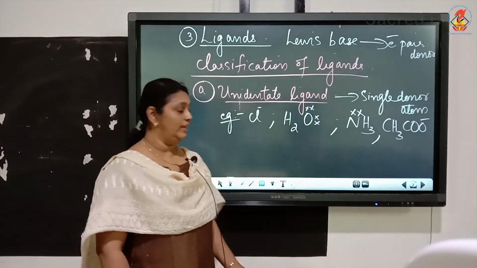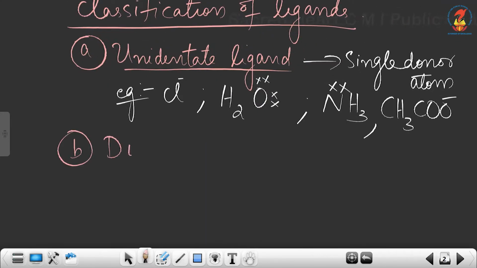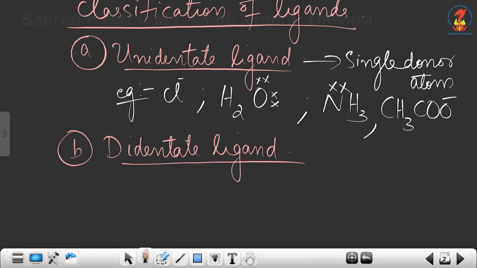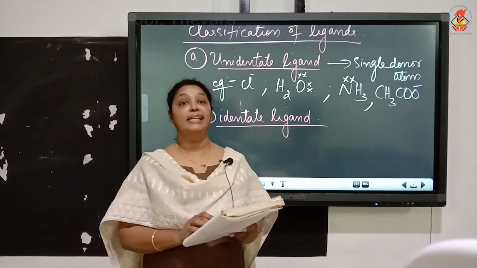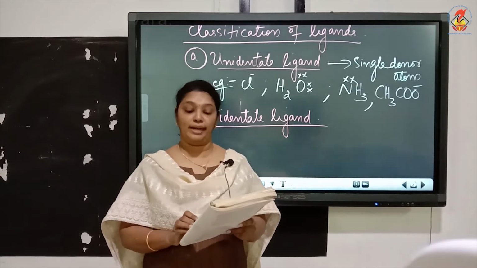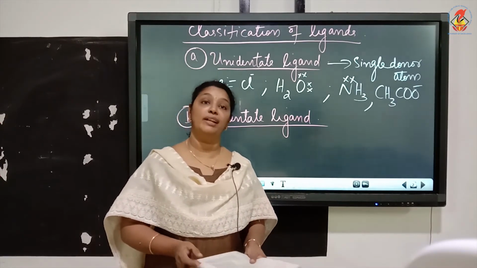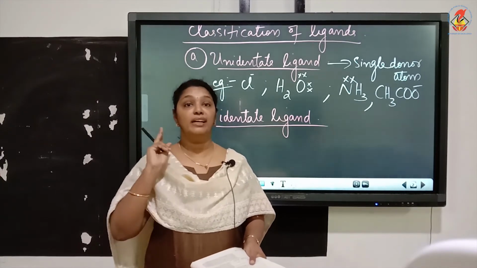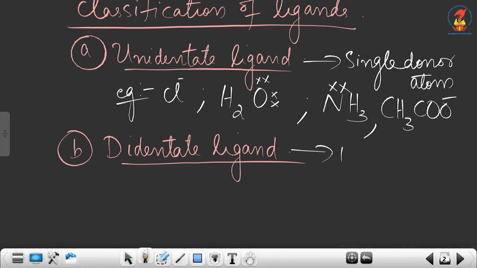Now the next classification is didentate ligands. What do you mean by a didentate ligand? When a ligand can bind through 2 donor atoms, we call that ligand a didentate ligand. So how many donor atoms in a didentate ligand? There are 2 donor atoms.